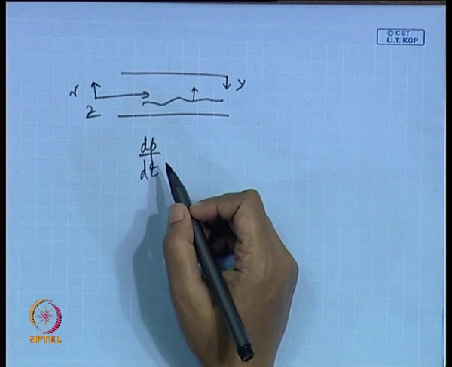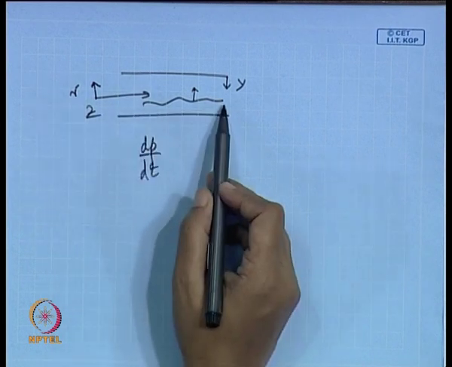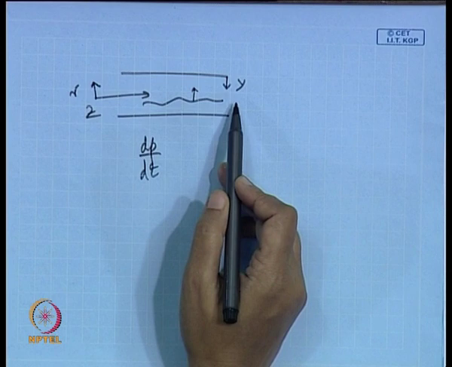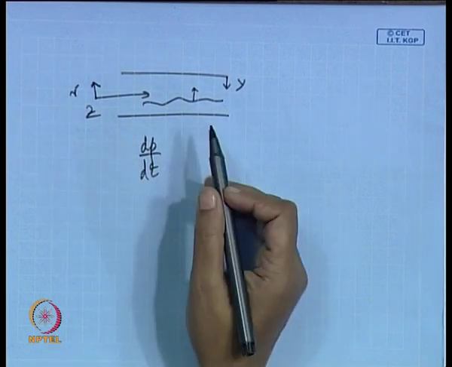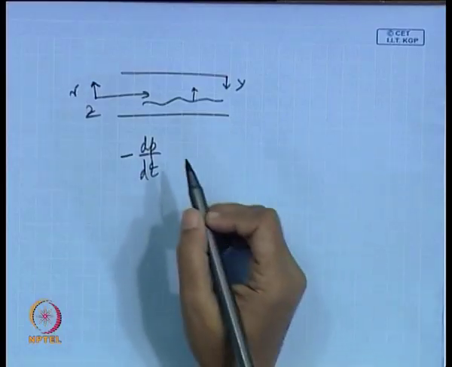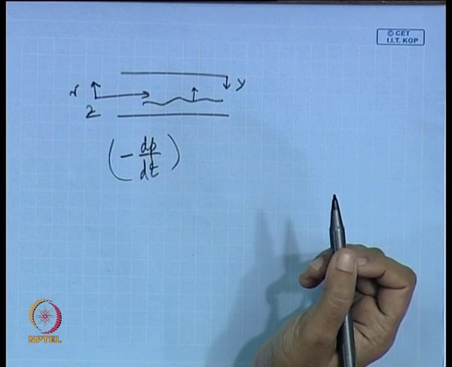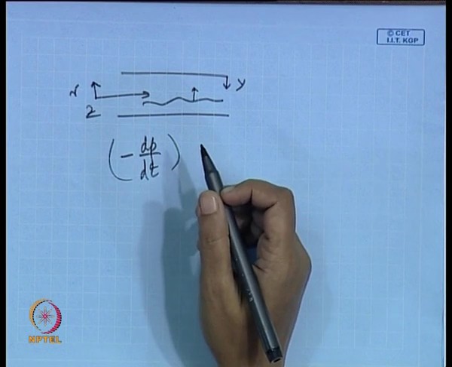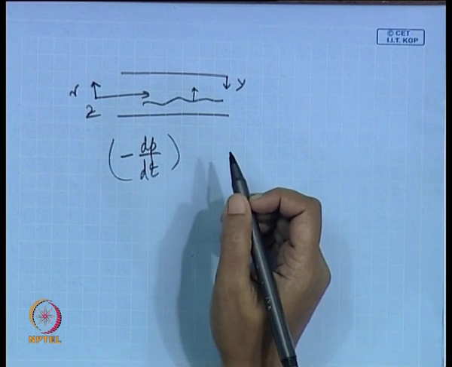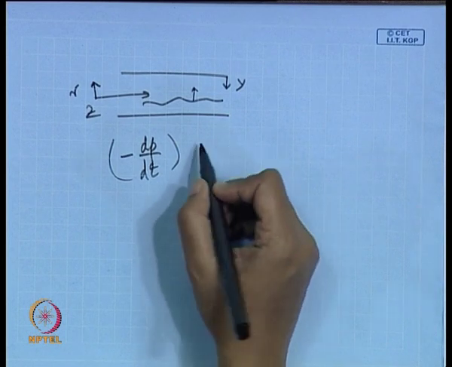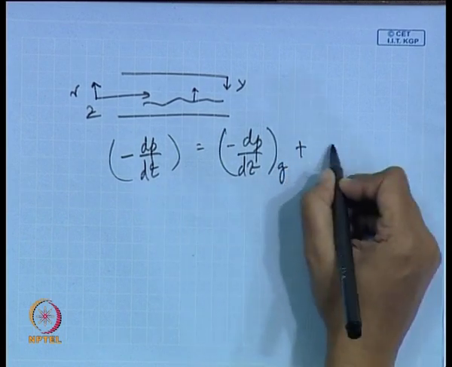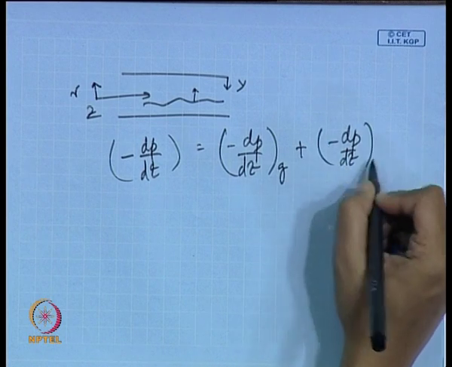Now, naturally positive values will denote a rise of pressure with axial distance, isn't it? Whenever we have a positive value, this shows pressure increase in the direction of flow, but we know that the pressure falls in the direction of flow. So, usually the pressure gradient is denoted as minus dp dz. Now, we knew that minus dp dz, for single phase flow, comprises of the gravitational pressure gradient and the frictional pressure gradient.